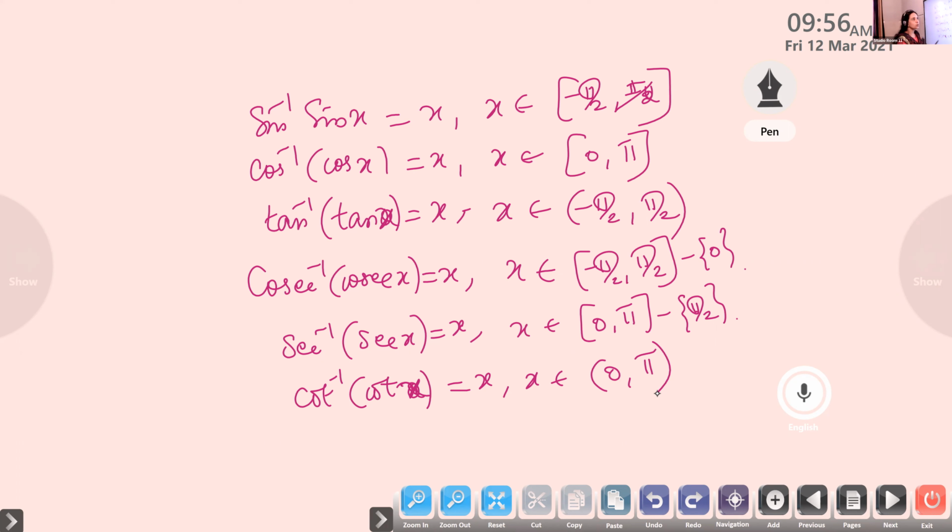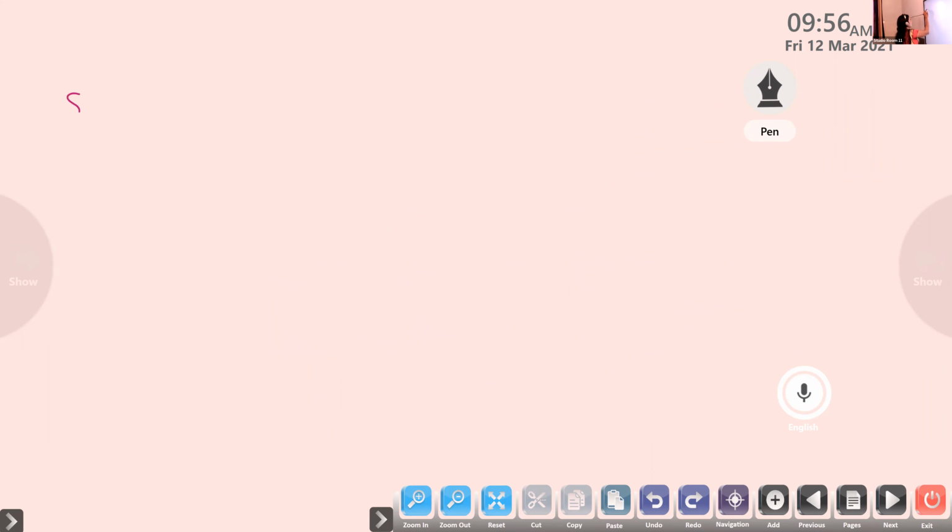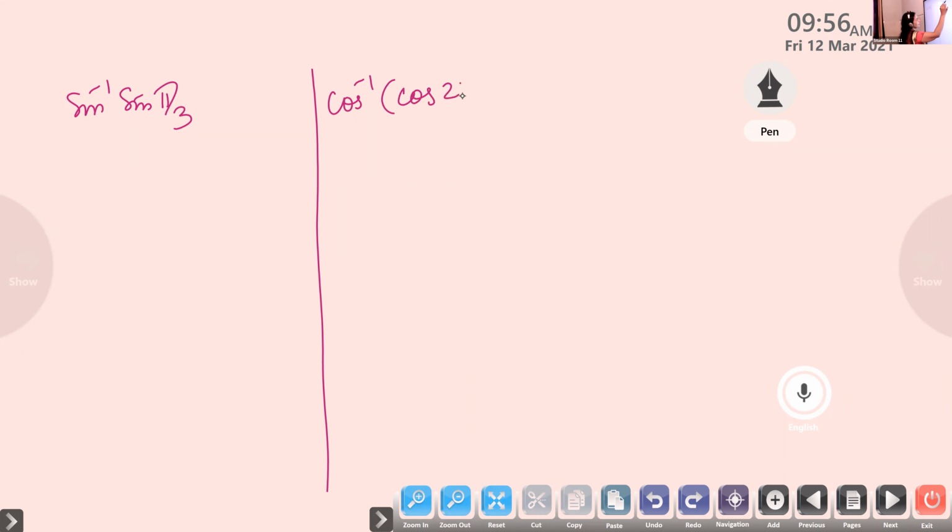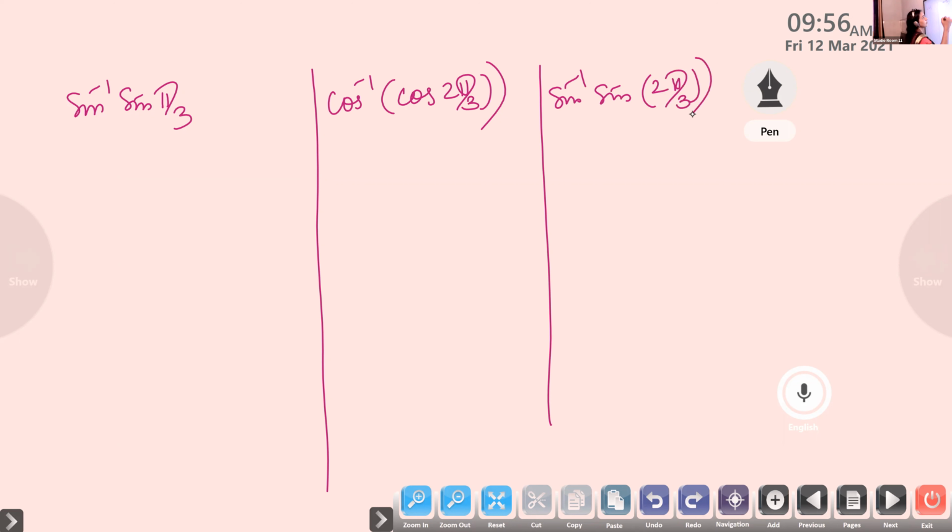So 1 mark questions will be asked from this part like this. Evaluate the following. The first one is sine inverse of sine pi by 3. Then, these are all 1 mark questions here, cos inverse of cos 2 pi by 3, and sine inverse of sine 2 pi by 3. Evaluate.